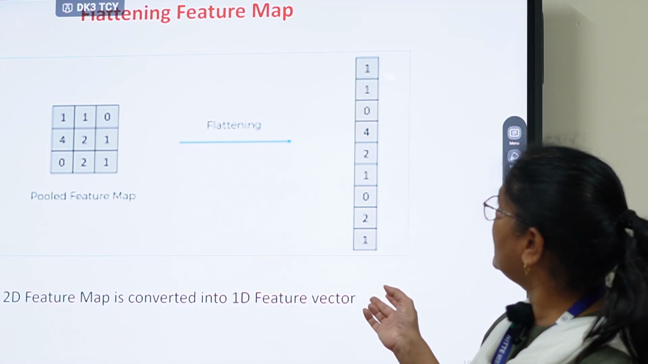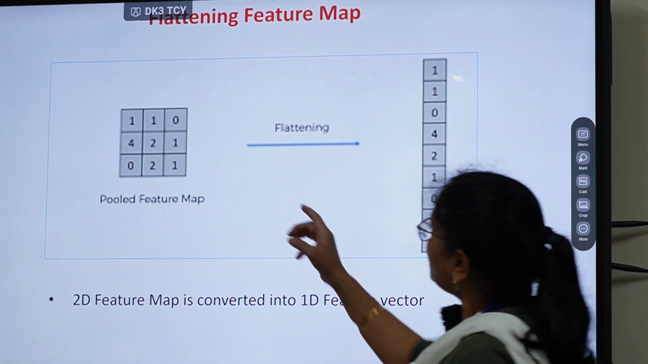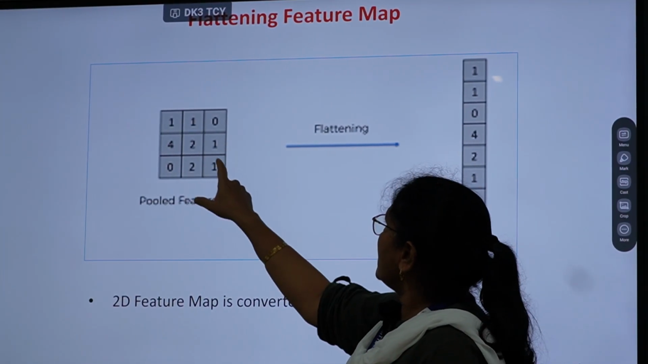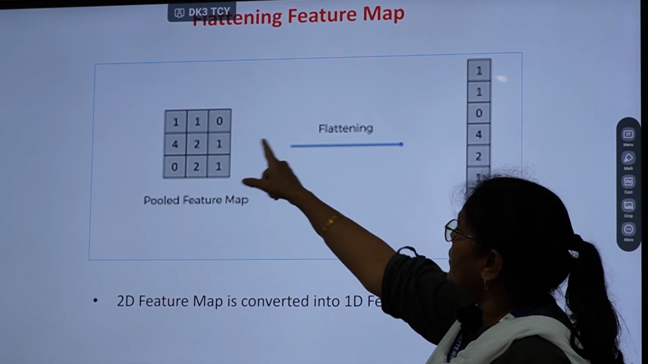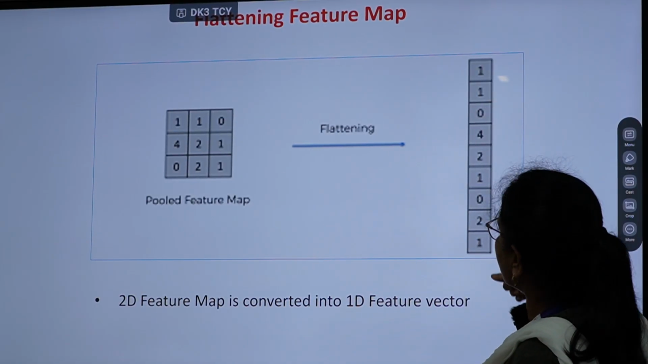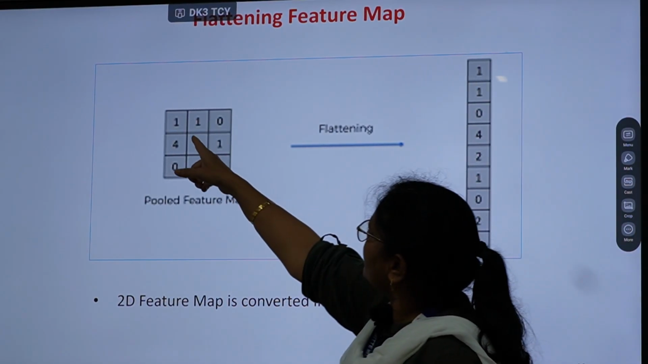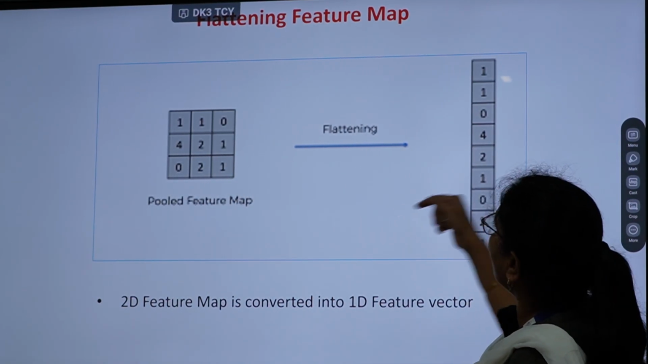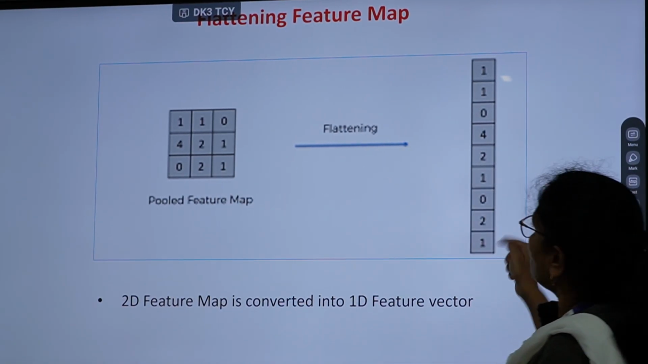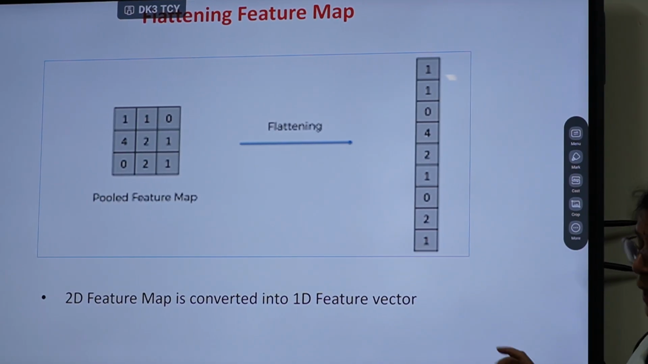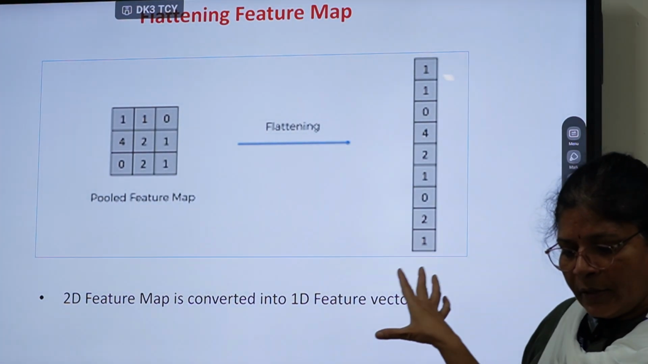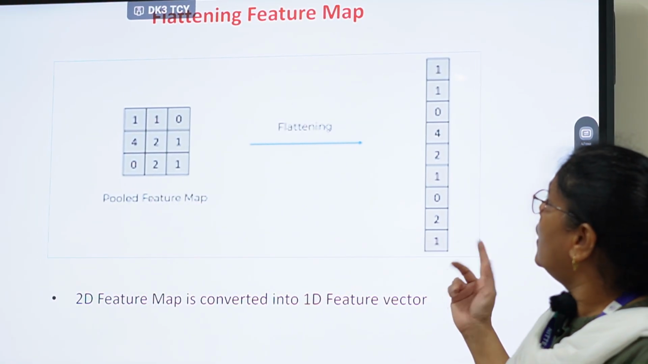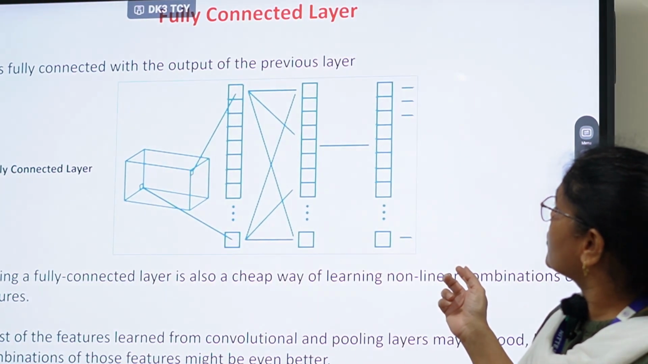Then there is the flattening layer. Here it is a pooled feature map, and this is a 2-dimensional array. Flattening is the process of converting this 2-dimensional array into a single-dimensional array. So we can see 1 1 0, 1 1 0, then 4 2 1, 4 2 1, then 0 2 1, 0 2 1. This is the flattened feature. Then this flattened 1D vector is fed to the classification layer, which does the classification process.